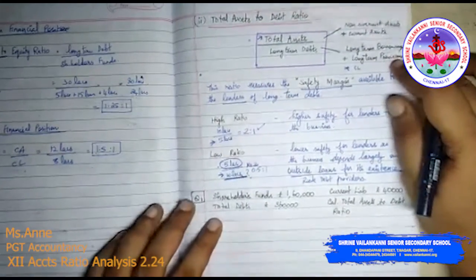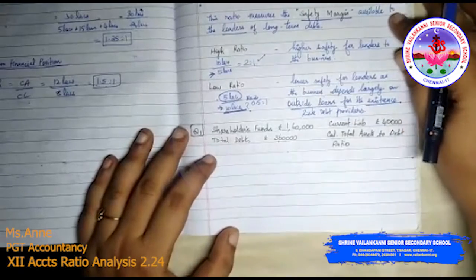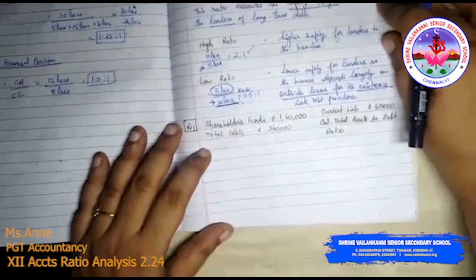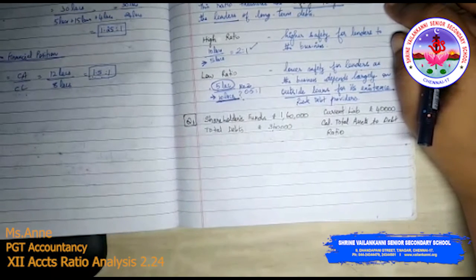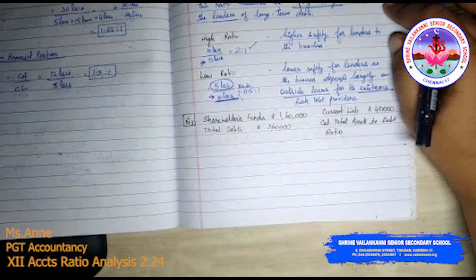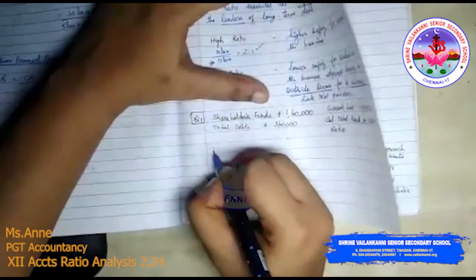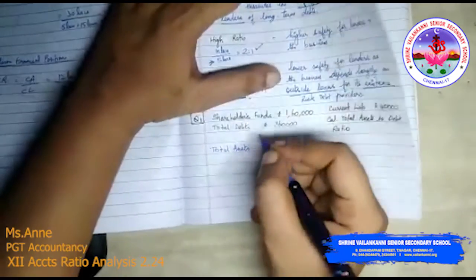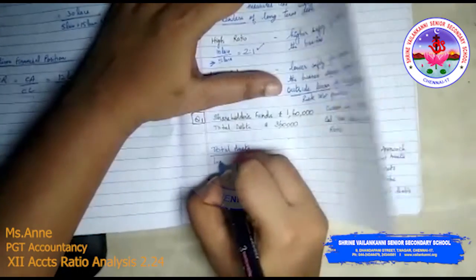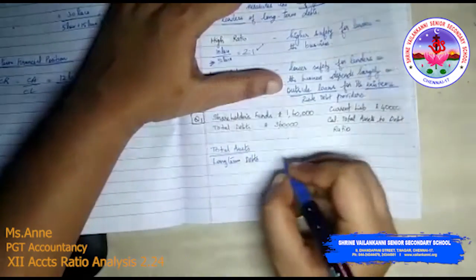Okay, so we will discuss one problem. Question number 1. Shareholders fund is 1,60,000. Current liability is 40,000. Total debts is 3,60,000. Calculate total assets to debt ratio. Now for the total assets to debt ratio, you should always remember this formula: total assets divided by long term debts.